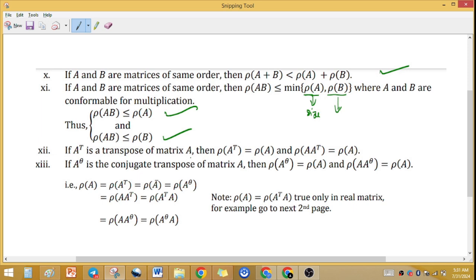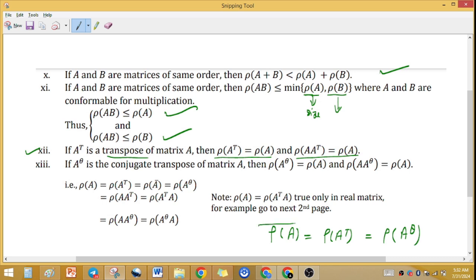Rank of A and A transpose is the same. The 12th point is, if A transpose is the transpose of matrix A, then rank of A transpose and A is the same, or rank of A transpose equals rank A. If A theta is the conjugate transpose of matrix A, then rank of conjugate transpose is the same as A. So you can understand rank of A equals rank of A transpose equals rank of A conjugate transpose.